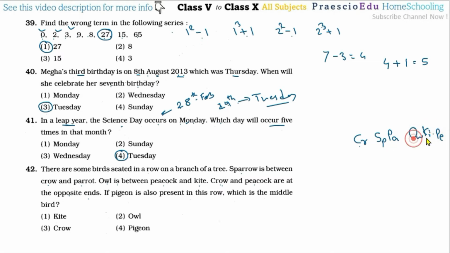Now 1 2 3 4 5 6, and if pigeon is also present in this row, which is in the middle? Now the condition is that crow and peacock are at the opposite ends. Now in this, peacock, parrot and crow having the middle sparrow, this sequence is completed. Here also this sequence is completed, and these are the ends. This is also an end, so the pigeon is in between these. So PI will be there, in the middle, here the 3 and here the 3. So pigeon will be in the middle. So pigeon means option number 4 is the correct one.